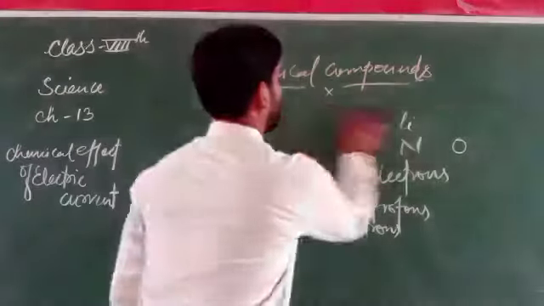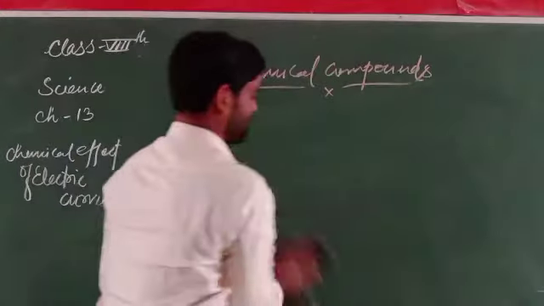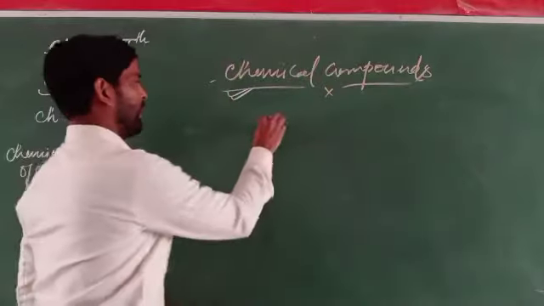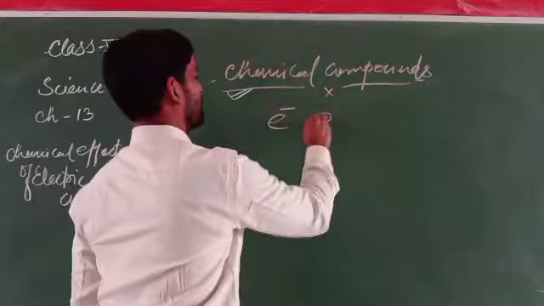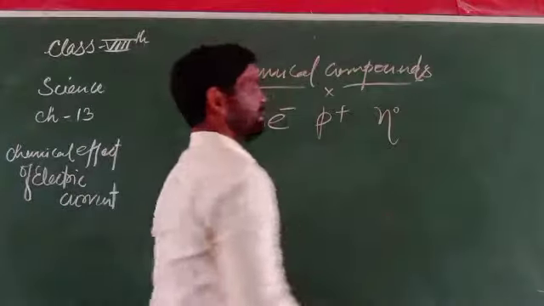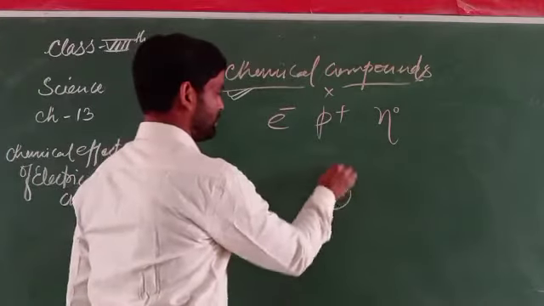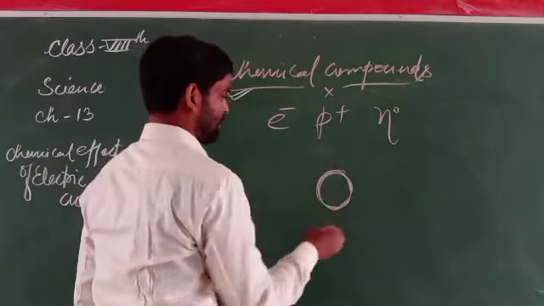I will tell you about it. As we know, electrons are negatively charged, protons are positively charged, and neutrons are neutral. So in the center, or nucleus, there are protons and neutrons. Neutron is neutral and proton is positively charged, so they remain together in the nucleus.